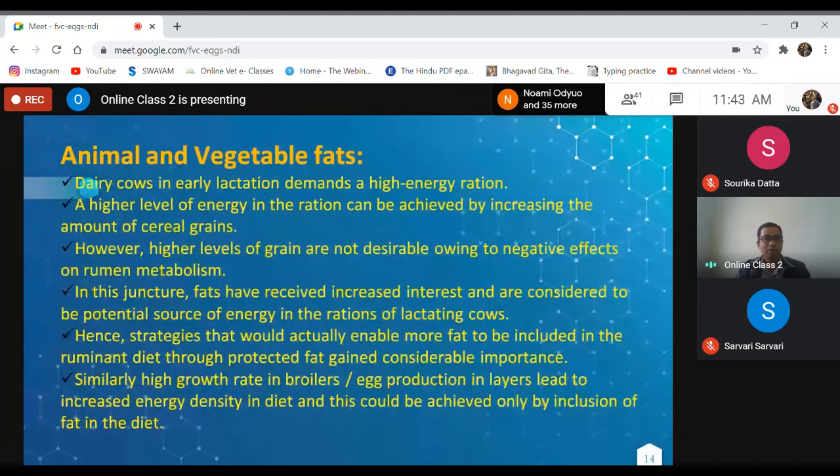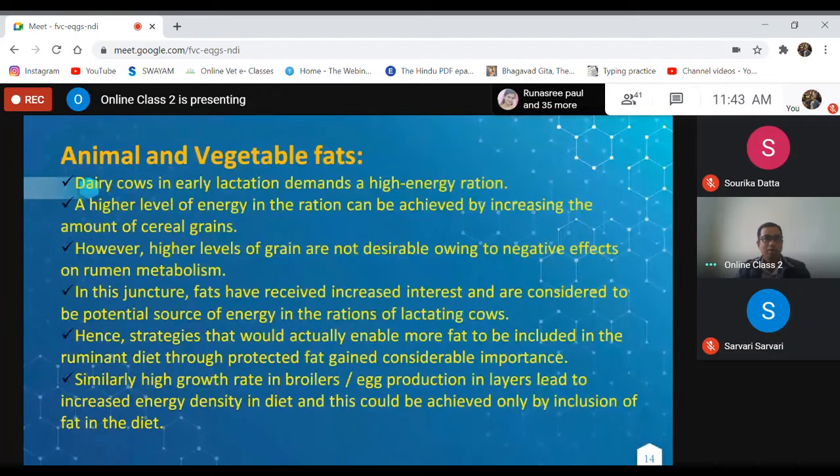So if we can protect fat, or bypass the fat in the rumen, then it will be digested in the small intestine like in non-ruminant animals, and there will not be any problem for the fiber degrading rumen microbes. Similarly, high growth rate in broilers and egg production in layers lead to increased energy density requirement, and this could be achieved only by inclusion of fat in the diet.